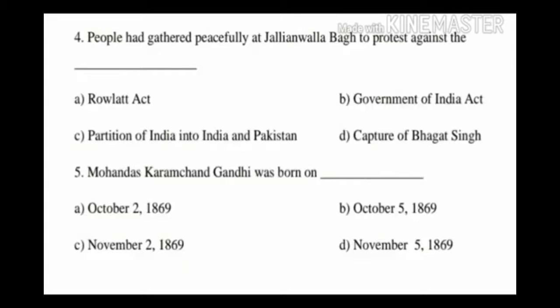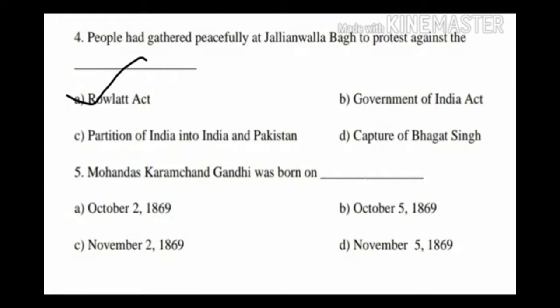Children, next one, fourth question. People had gathered peaceably at Jallianwala Bagh to protest against the dash. Option A, Rowlatt Act. Option B, Government of India Act. Option C, Partition of India into India and Pakistan. Option D, Capture of Bhagat Singh. What is the answer? Yes, the answer is option A, Rowlatt Act. Children, people had gathered peaceably at Jallianwala Bagh to protest against the Rowlatt Act.